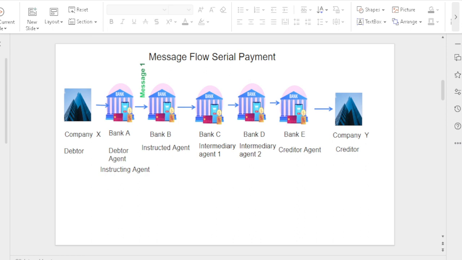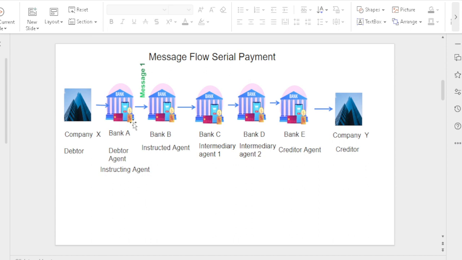Company X gives the payment file to Bank A. After that, Bank A initiates either a pacs.008 or pacs.009 payment message that flows to Bank B. Whenever the payment is initiated, that party is actually called the debtor agent as terminology, but in this message one flow we call Bank A the instructing agent and Bank B the instructed agent. In each and every message flow, the instructing agent and instructed agent details change.